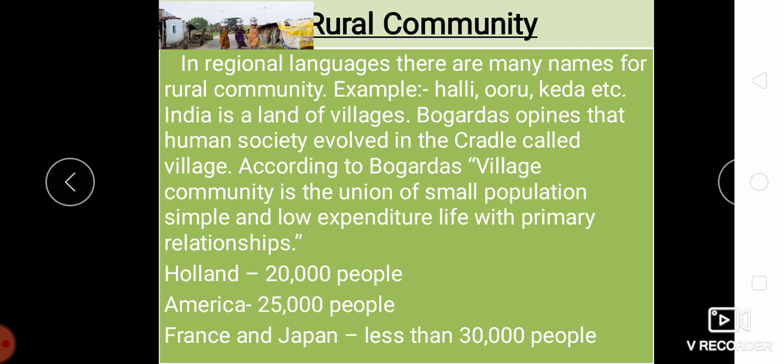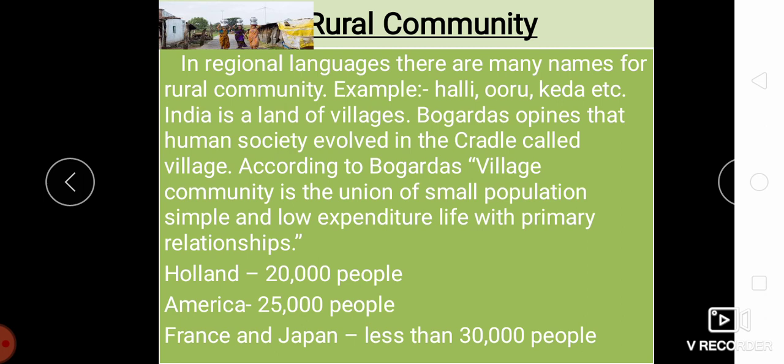But the rural community is known by different names, for example Uru, Keda, Halli. And India, as we all know children, our country is called the land of villages, and agriculture is the main occupation of our people. In ancient literature of India, many explanations have been given on the administration of rural areas, which we study in history.